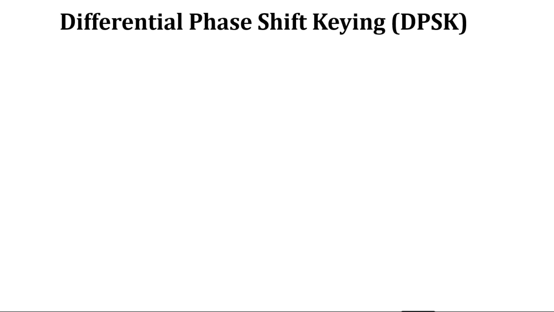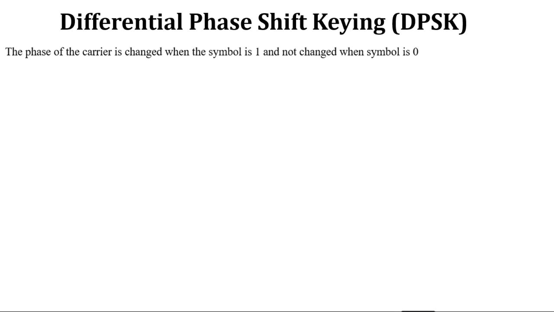Now the third type of shift keying is DPSK, differential phase shift keying. In differential phase shift keying the phase of the carrier is changed when the symbol is 1 and not changed when the symbol is 0. Unlike in BPSK, where for symbol 1 the phase is 0 and for symbol 0 the phase is pi, in DPSK the phase of the carrier will change when the symbol is 1.